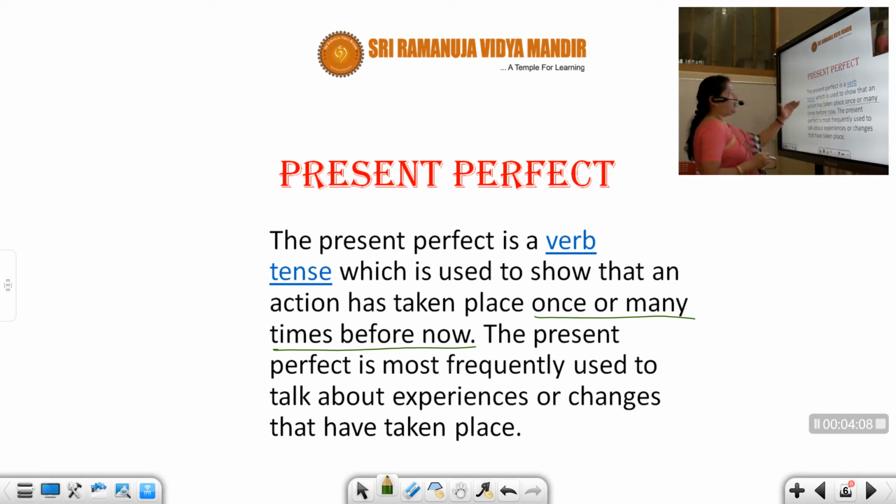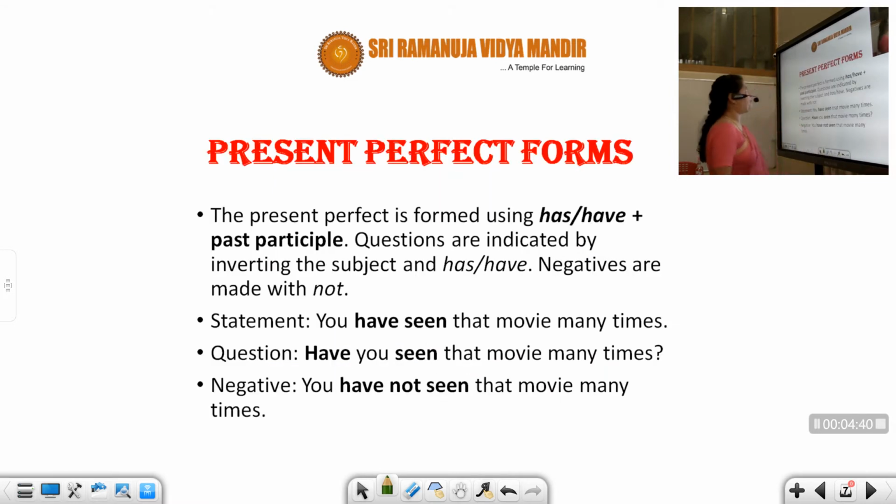So I repeat the definition once again. The present perfect is a verb tense which is used to show that an action has taken place once or many times before now. Once or many times, but before whatever I speak, before that it has happened. The present perfect is most frequently used to talk about experiences or changes that have taken place. Something which has happened, some changes which have happened. So all this will come in present perfect.